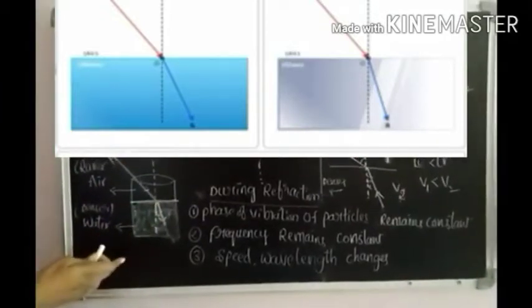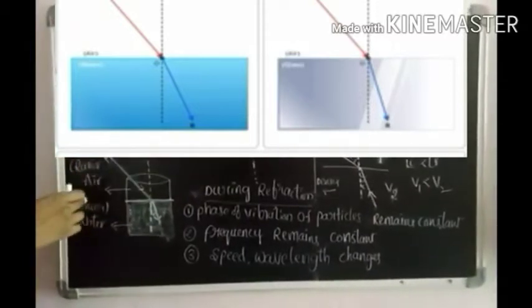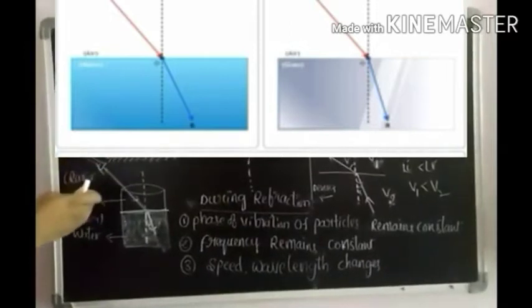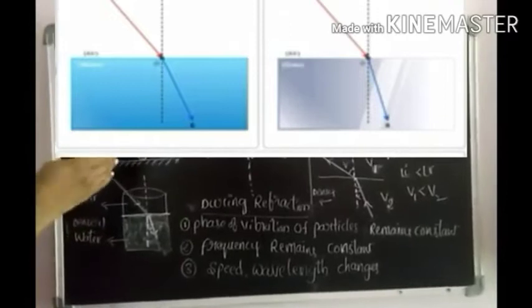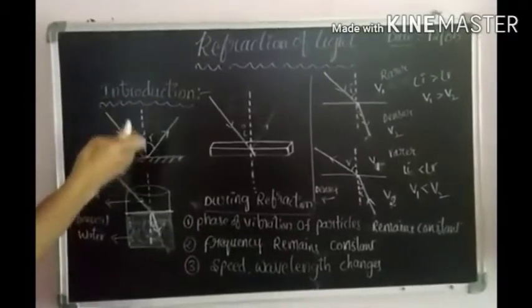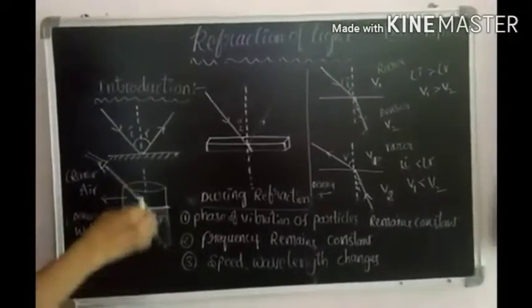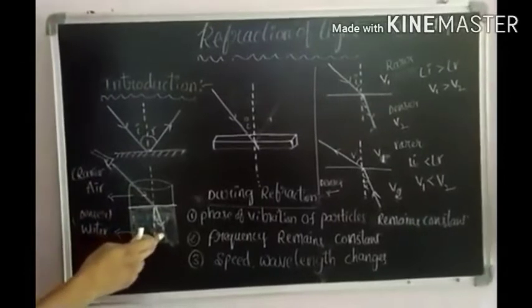Already we know what the normal is. Let me take this as a surface. We can draw one perpendicular line. We imagine this normal line is imaginary. It makes 90 degrees with the surface. That is said to be the normal. Already we discussed that. So if we take one normal here, the ray bends towards the normal.